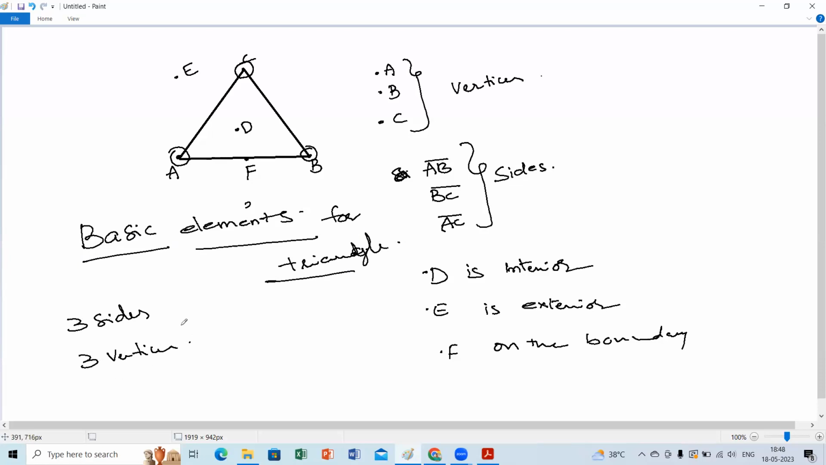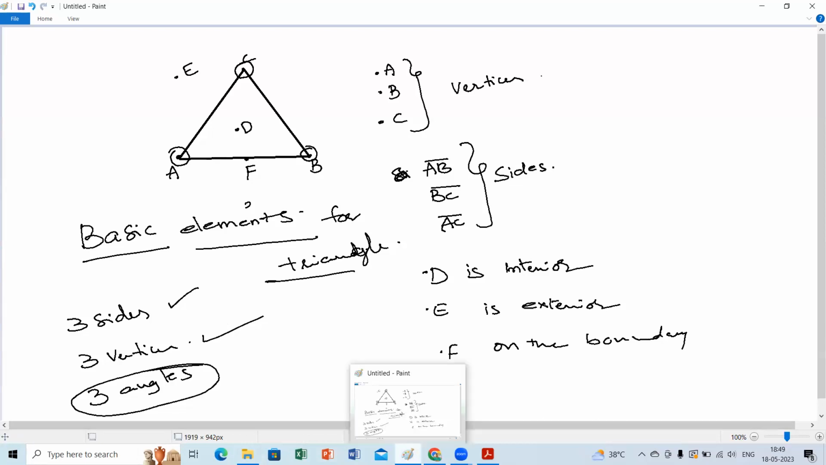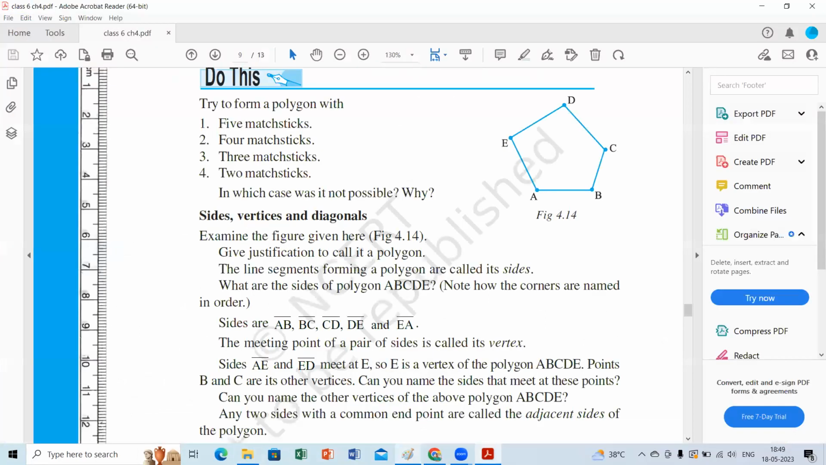Coming to the next class, if you go to 7th class, you will have 3 sides and 3 angles. Even though we can mention the angles, these are not included here. Only basic elements we consider in this class: 3 sides and 3 vertices. In class 7, you have 3 more angles added, so in total 9 basic elements.